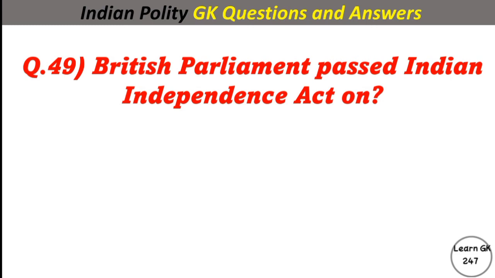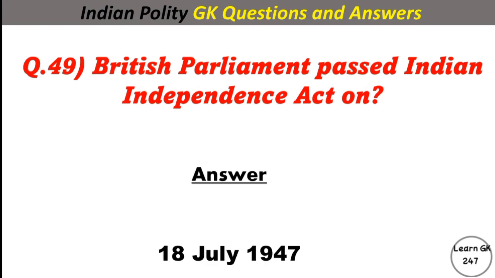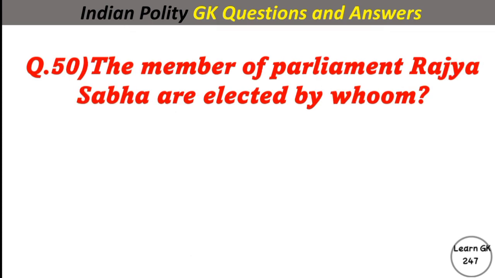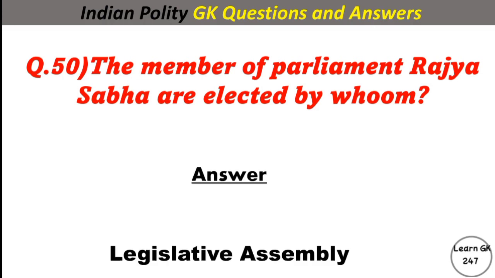British Parliament passed Indian Independence Act on? Answer: 18 July 1947. The Member of Parliament Rajya Sabha are elected by whom? Answer: Legislative Assembly.